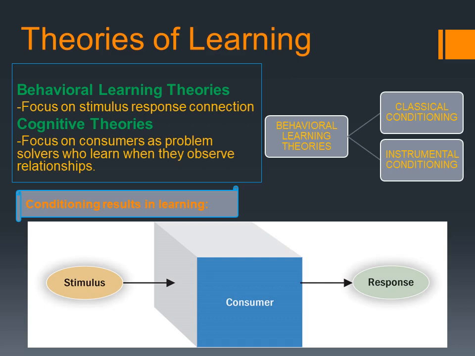Here you can see two theories of learning: behavioral learning theories and cognitive learning theories. Behavioral learning theories focus on stimulus-response connection, on the idea that we learn from our interaction with the environment.